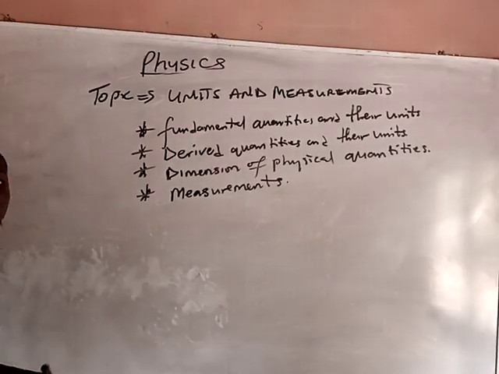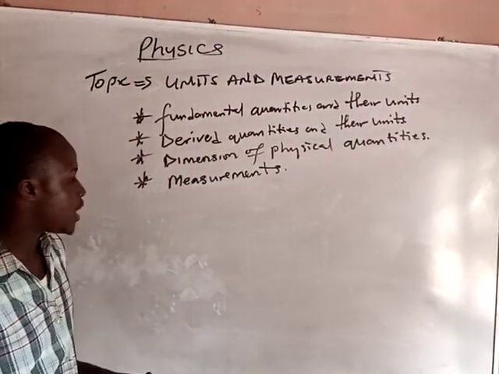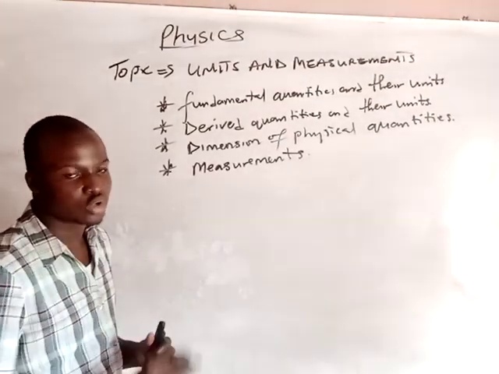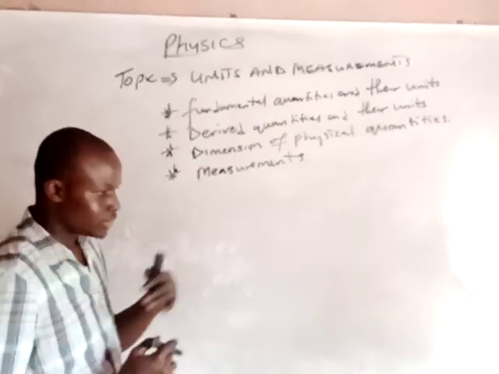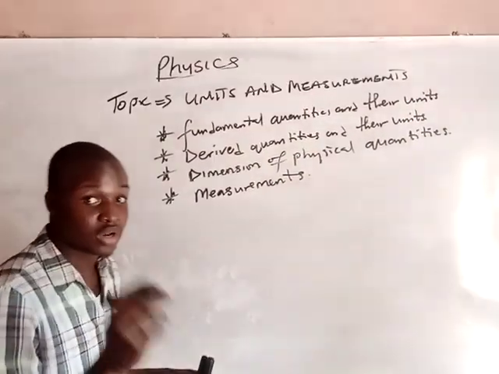So these are the things we are going to consider in this topic. We are not going to rush it. We are going to take it slowly, one after the other, and explain it in a way that you understand it.